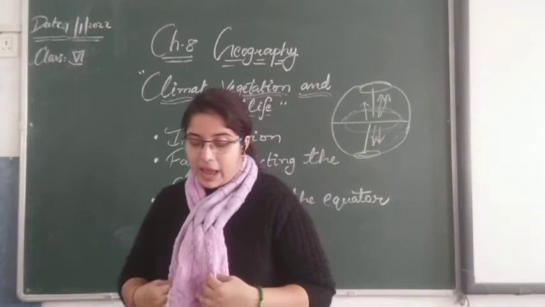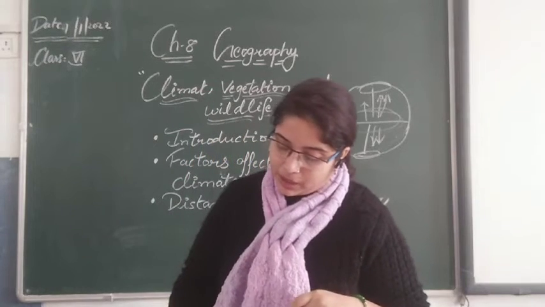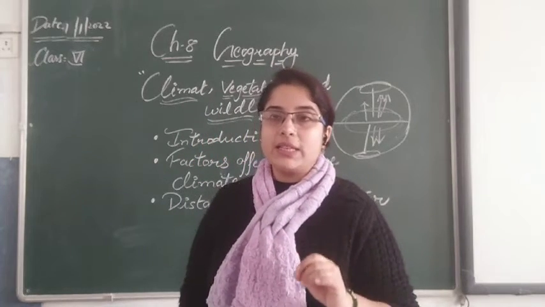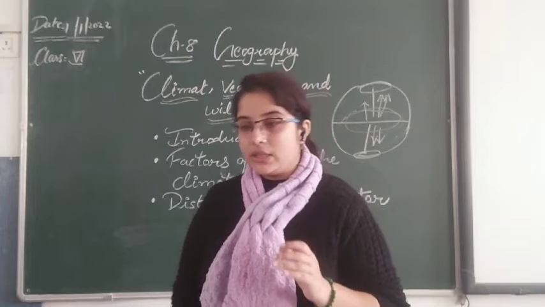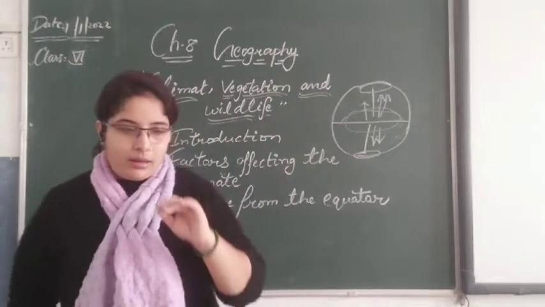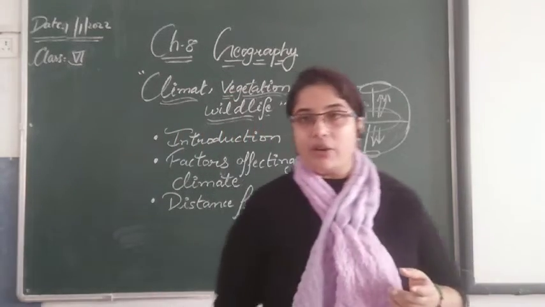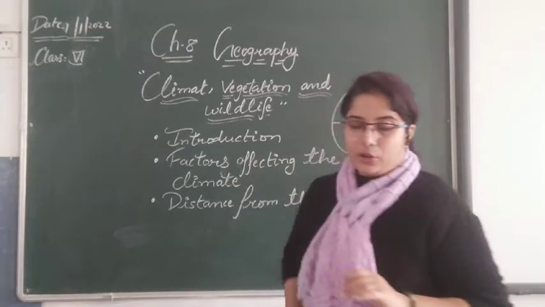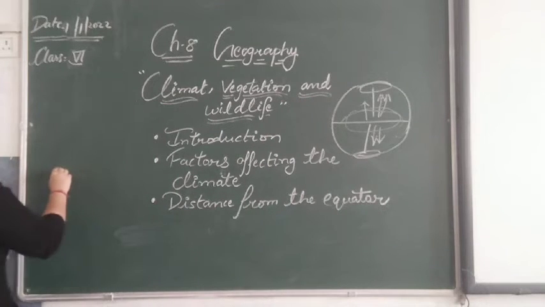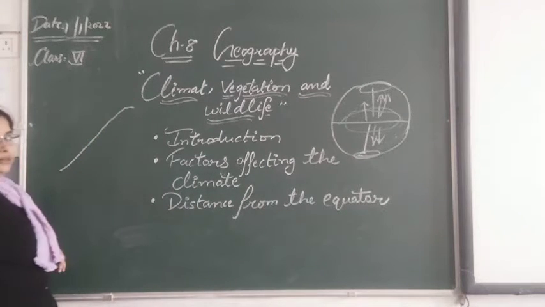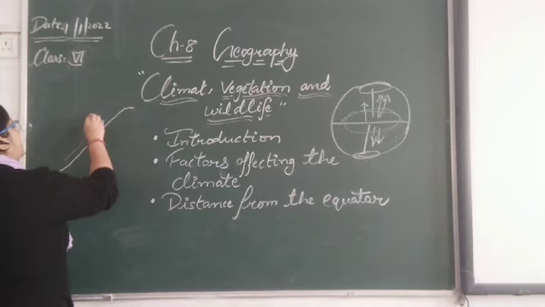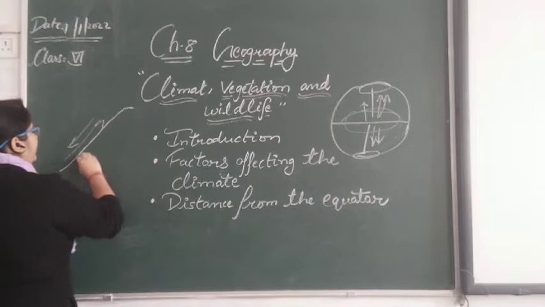Next, the altitude or height from the mean sea level. The height from the sea level also affects the climate. How is it? We are living on the plain area, and we are enjoying both seasons, that is summer and winter. And when we get to a higher altitude, when we go up to the mountain area, higher and higher, what happens? The temperature gets lower with the height of the altitude.